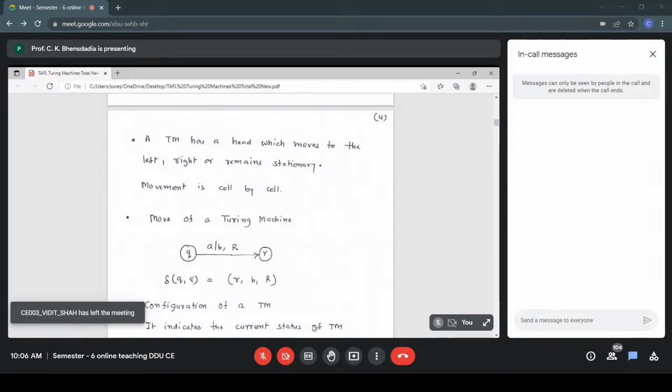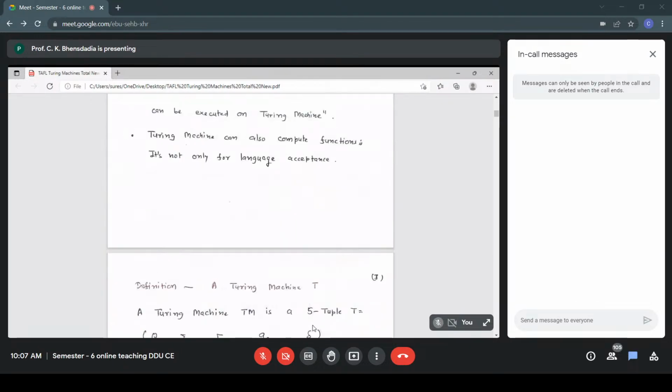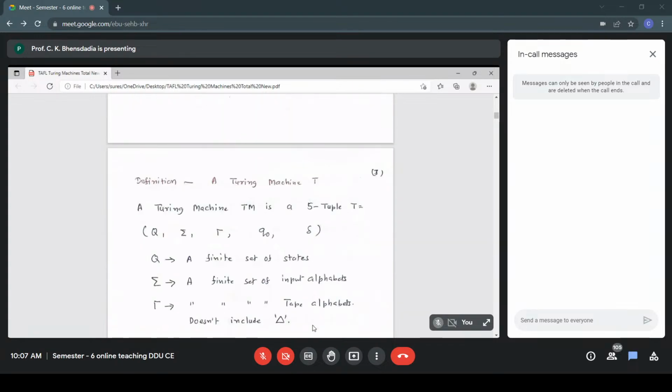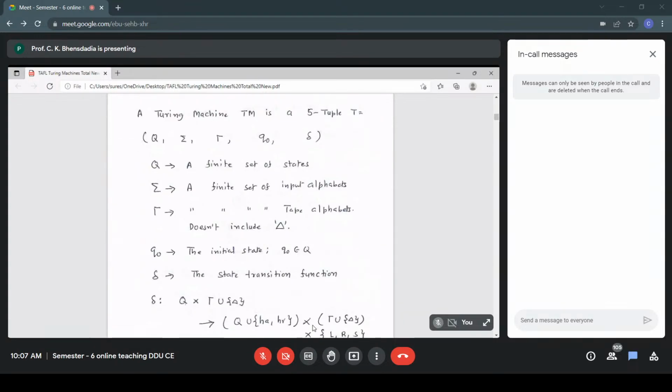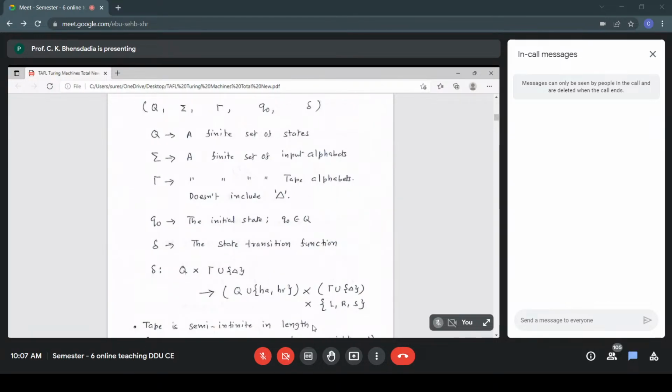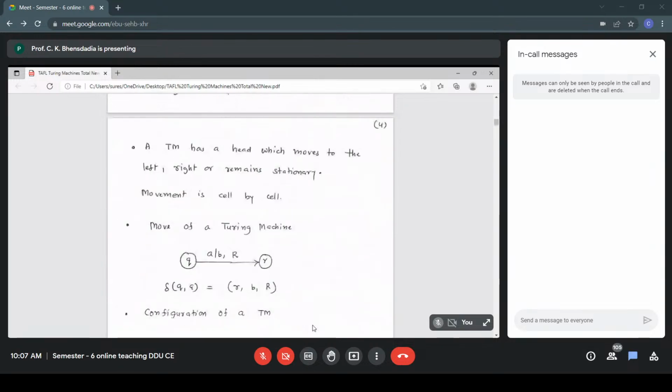Now, a typical move of a Turing machine. My present state is Q. The next state of the TM is R. And for the state transition function, we know its type already, we have seen. A move is decided by the present state and the present symbol below the read write head. If you go back to the definition, the state transition function is Q cross tau union blank. So present state and then present symbol, then new state, new symbol, and the displacement. That is how it looks.